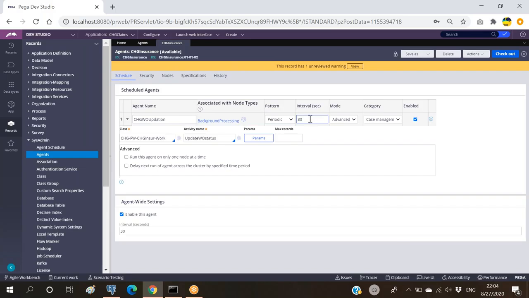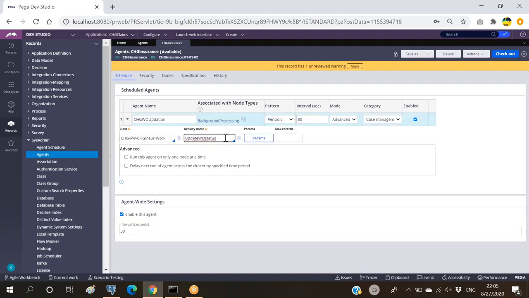After 30 seconds, this agent has to wake up, right? This agent has to wake up and run one activity. It will be waking up because of the master agent running. The master agent will be monitoring all the agents and checking which agent should wake up at what time. Once this agent wakes up, it can do its own activity. So that is secondary.